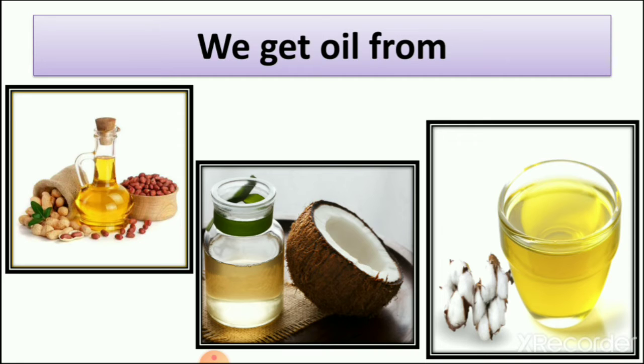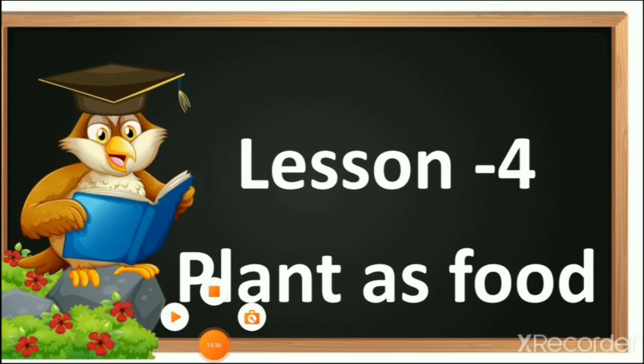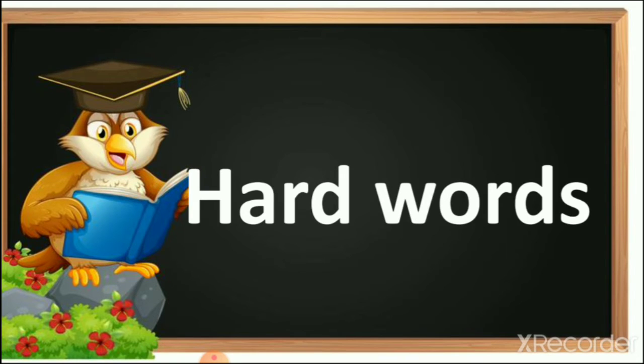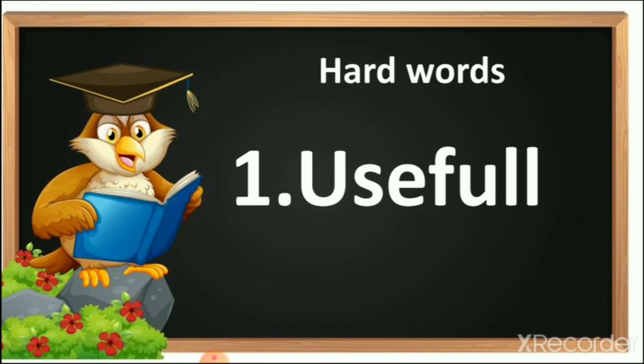So most of the food we get from plants, which we learn in lesson number 4. Now let's start today's exercise. So we start our lesson number 4, Plants as Food, textbook exercise. So first we write hard words. First hard word is useful. USEFUL. So we learn that useful things we eat or we get from plants.